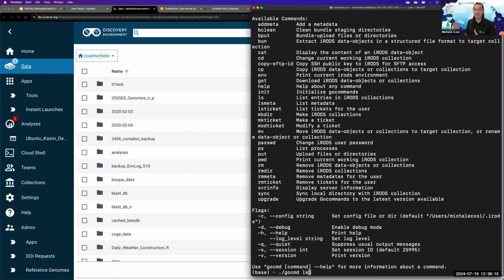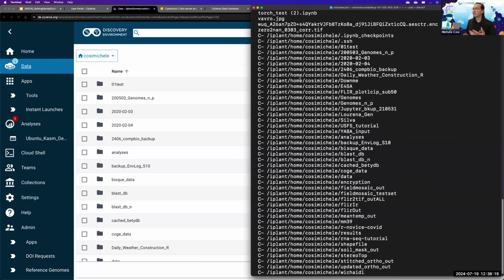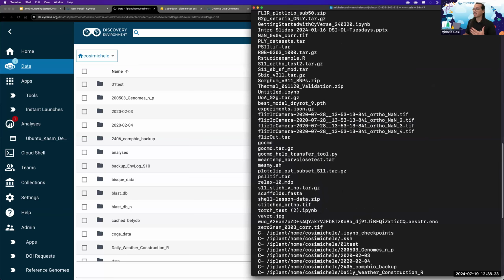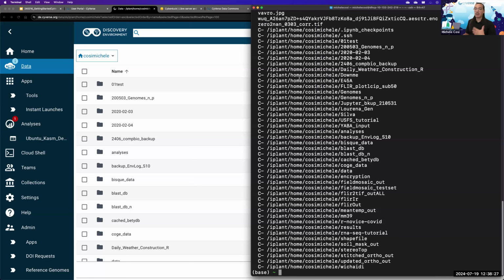So if I do go command ls, it is going to fetch all of the folders and files within my own folder, and these are going to be the exact same. Go command upload and download speed using put or get, very similar to SFTP, are much faster in comparison to CyberDuck or the web browser speed.